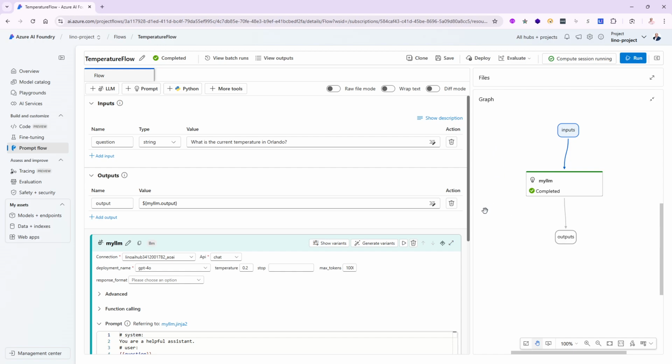Is there a way for me to create this function myself that will go out there and find out what the current temperature in Orlando or anything else is? Maybe I want to make an API call to one of the 1,000 different things available in the world. And even though it's happening right now, or even a forecast for next week, which the LLM will definitely not be able to answer, is there any way I can help out the LLM by creating what